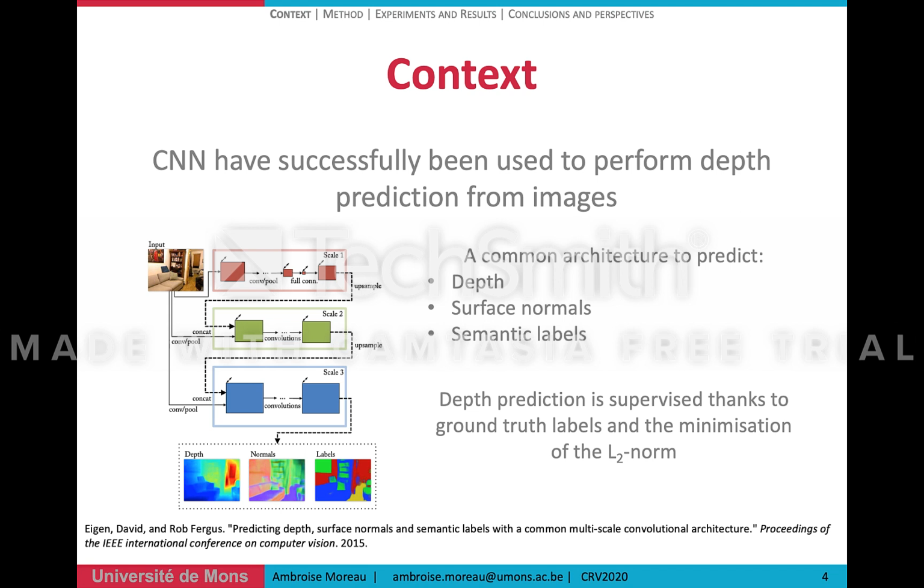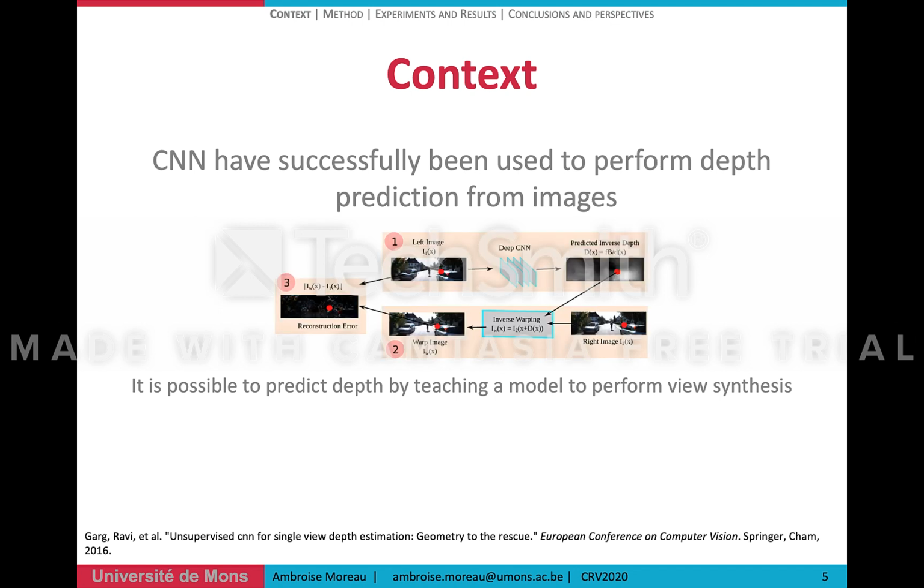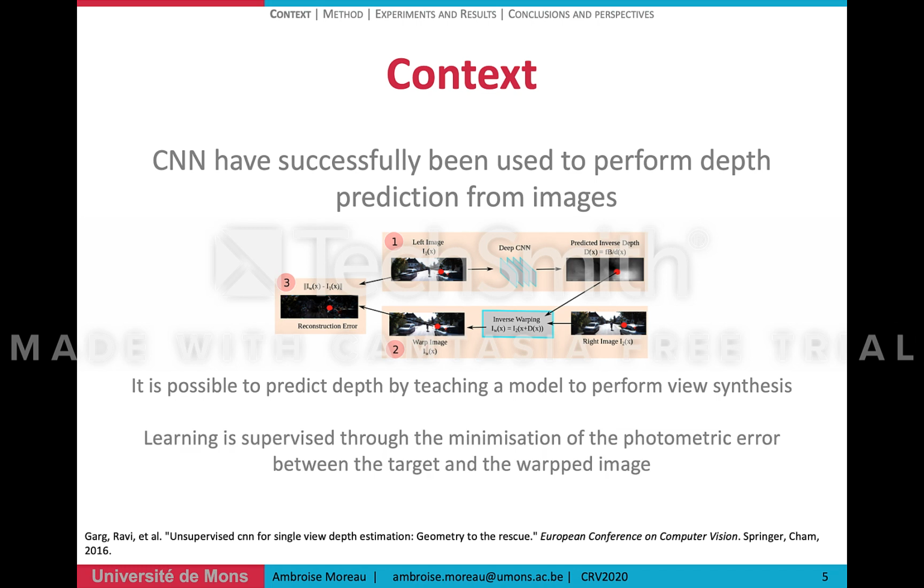The fact that depth labels are required to supervise the training is an inconvenience because such datasets are harder to record. So, in his work, Garg showed that it's possible to predict depth by teaching a model to perform view synthesis as explained in this image. The left image of a stereo pair is fed to a CNN that predicts the depth. Then, from the depth, the right image, and the camera motion between the pair, it's possible to synthesize the left view. In that case, learning is supervised through the minimization of the photometric error between the original left image and the synthesized one.